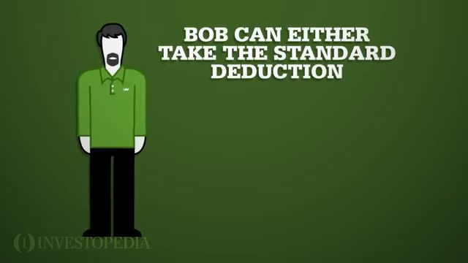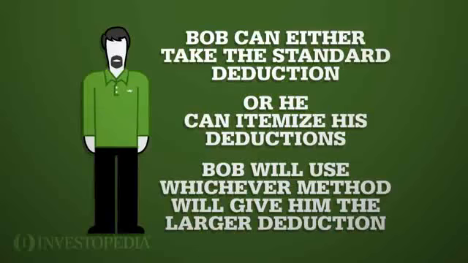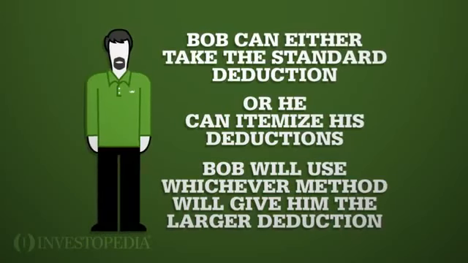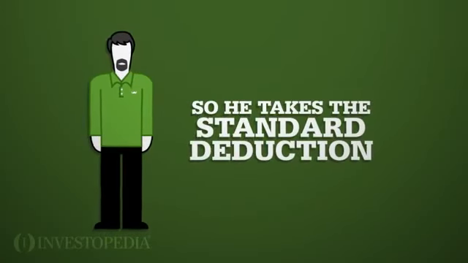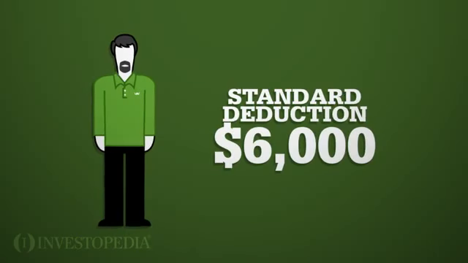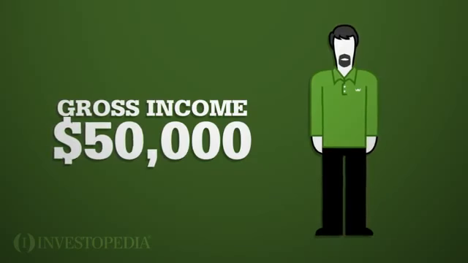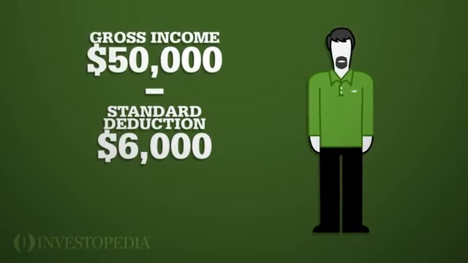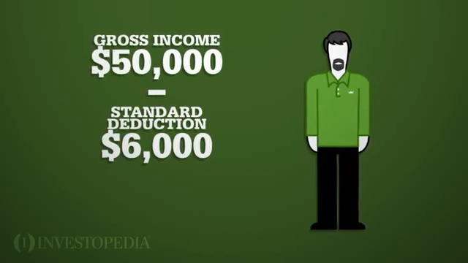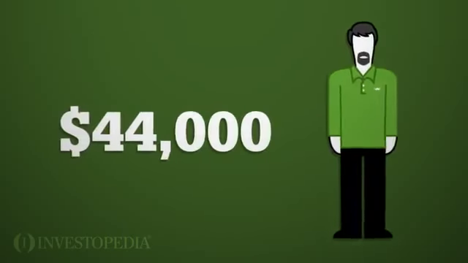However, not all of this income is taxed because the government allows Bob to take deductions. Bob can either take the standard deduction or he can itemize his deductions. Bob will use whichever method will give him the larger deduction. So he takes the standard deduction. Let's say the standard deduction is $6,000 for a single man like Bob. Bob's adjusted gross income is $50,000. If he subtracts the $6,000 standard deduction, he's left with $44,000, the amount of income on which he must pay